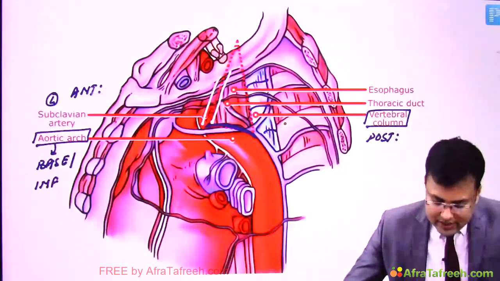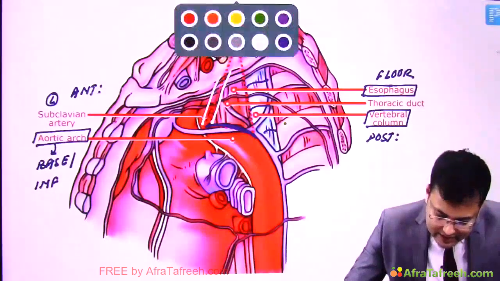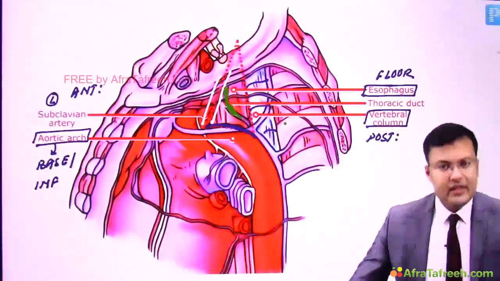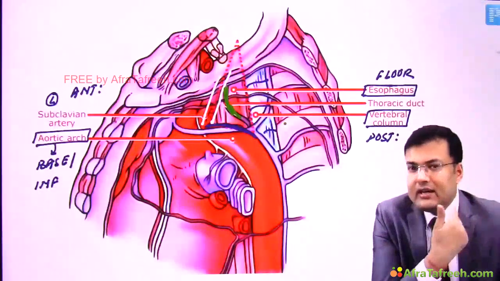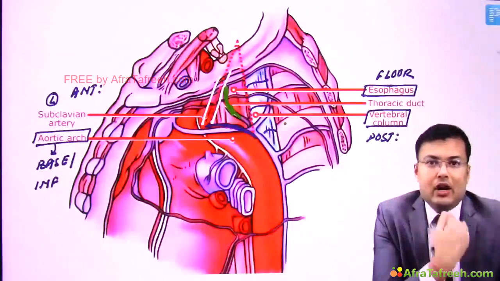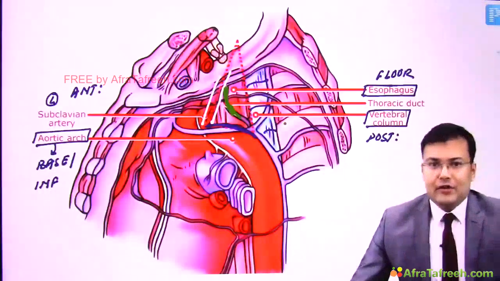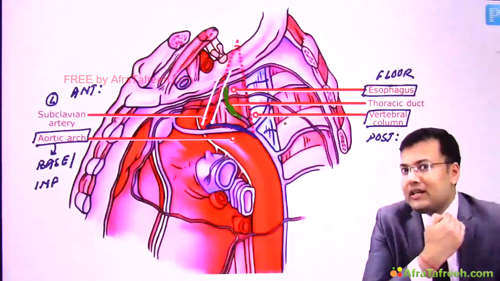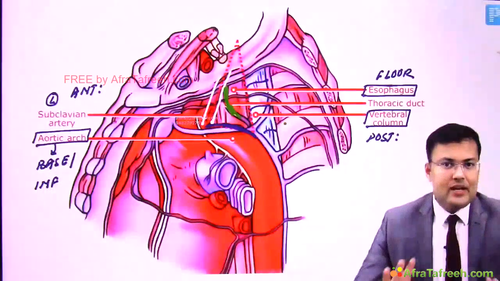Clear? Now see, here in the floor there is the esophagus. So the floor is formed by the esophagus. Clear? And you can find this thoracic duct here. So I'm repeating again. Anteriorly there is the left subclavian artery, posteriorly there is the vertebral column, the base or inferiorly there is the aortic arch, and the floor is formed by the esophagus. So we are going to identify this thoracic duct in this Poirier's triangle, and it is going to traverse on the esophagus. Clear?